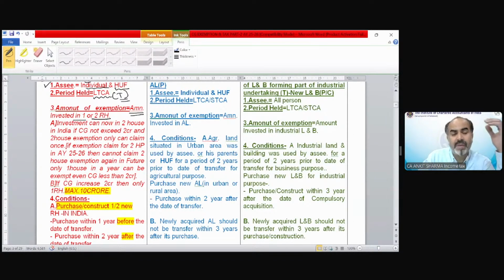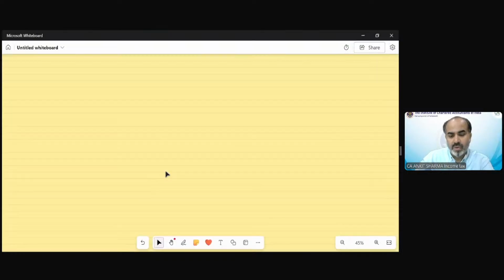So whatever capital gain you have, either you can purchase a single residential house and claim the exemption for the amount you purchased or constructed, or you can even purchase 2 residential houses also. And for the total investment in both residential houses, you can claim the exemption, but there are certain conditions. Let me tell you in a simple way.